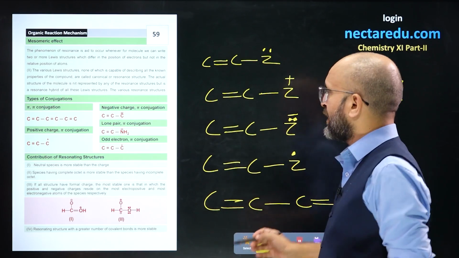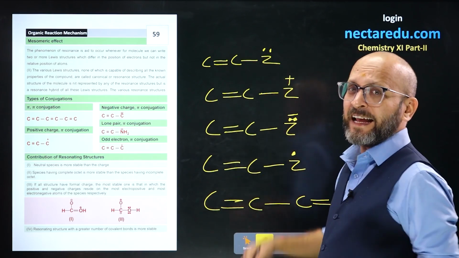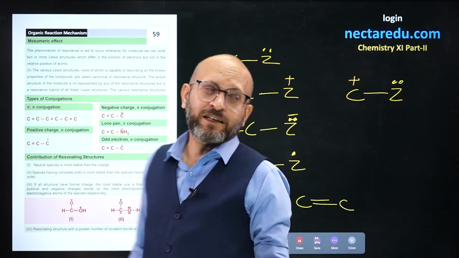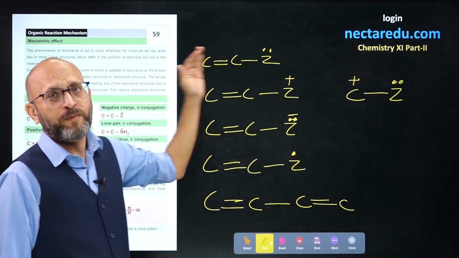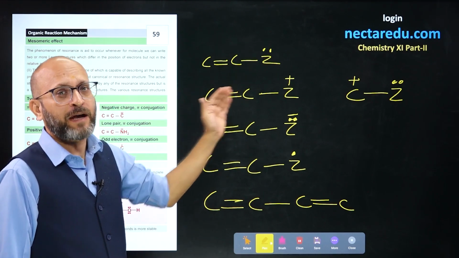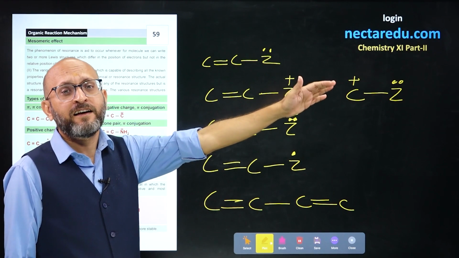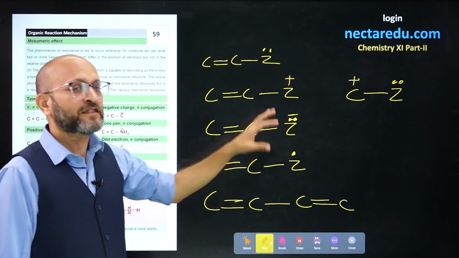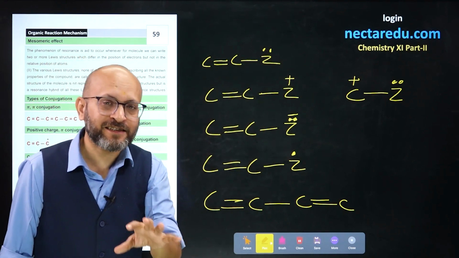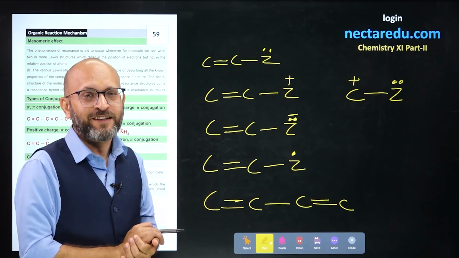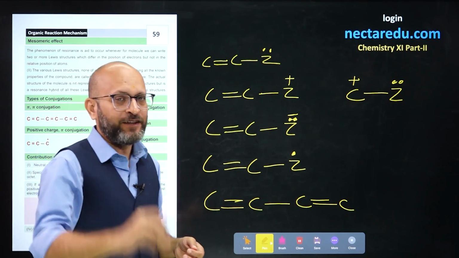Wherever any of these is present, I am not saying everything will be present, I am saying any of these, that means we have a conjugated system. If conjugation is there, resonance is there. That is the trick you can apply to understand.